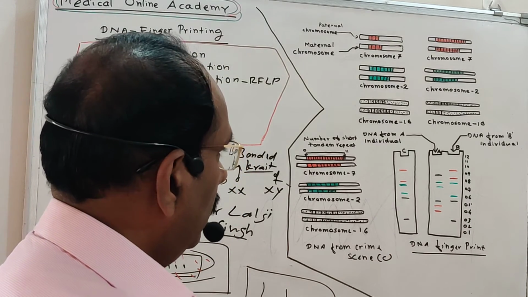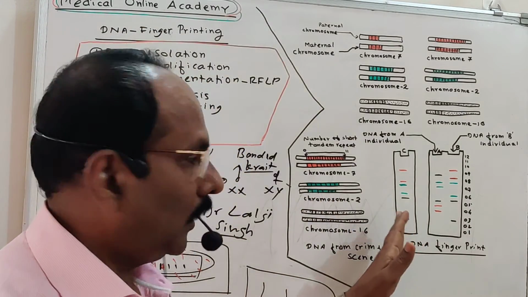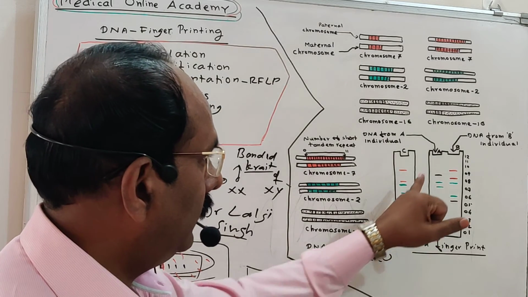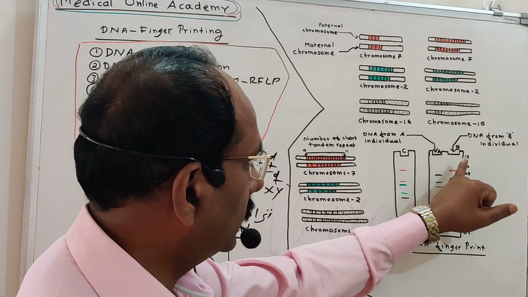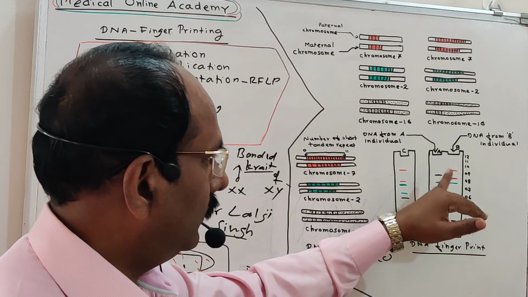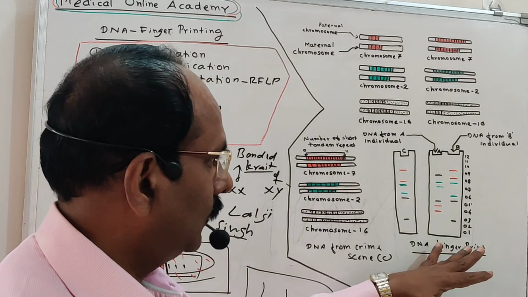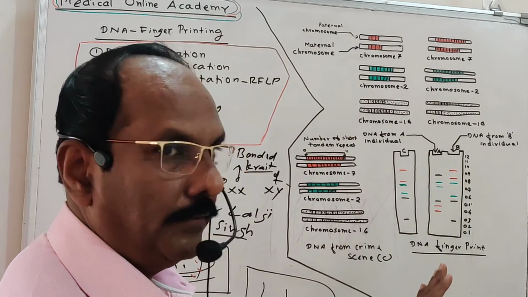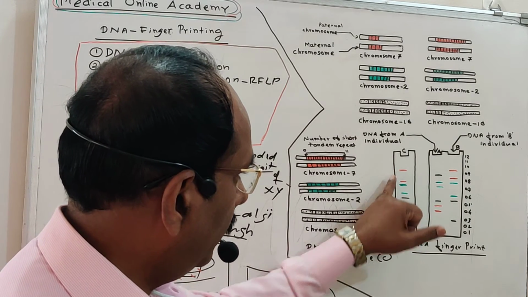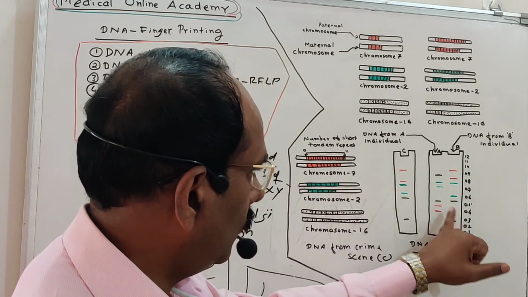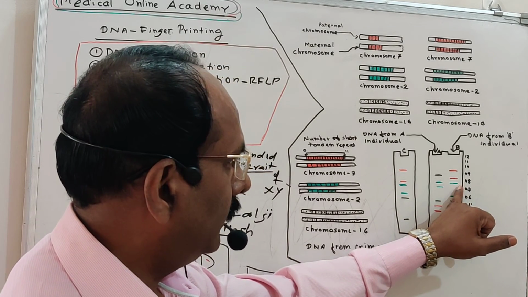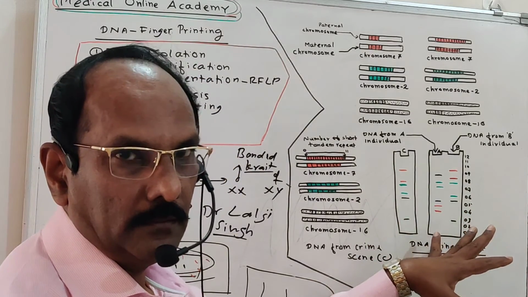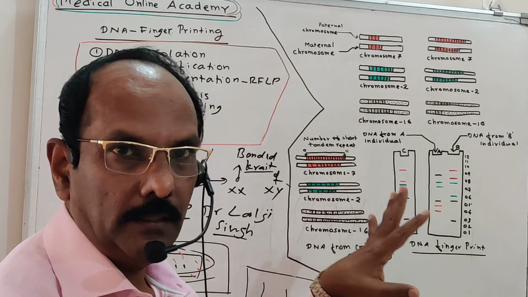Here is how a criminal case is solved. This is the suspected one, and these two people performed the crime. To identify that, we obtain the DNA from these three people and compare their DNA fingerprints. See here, this DNA fingerprint matches very much with this one, not this person. So the crime is done by this one. In this way, we can identify the particular person who actually committed the crime, and it is acceptable in court also.